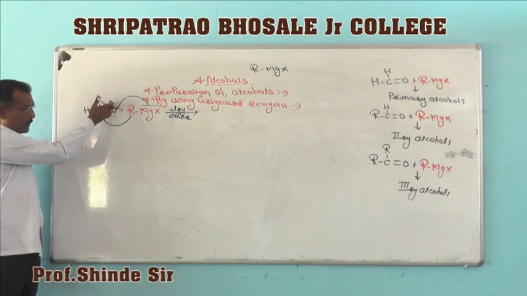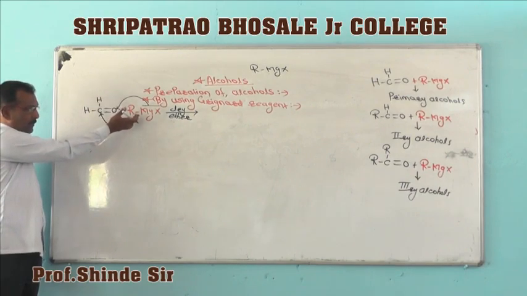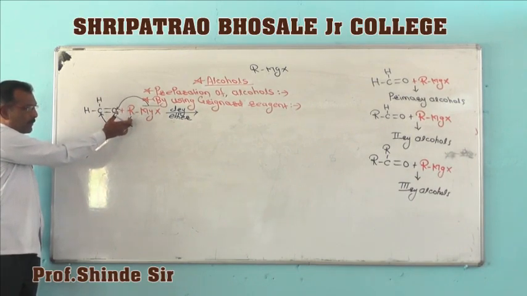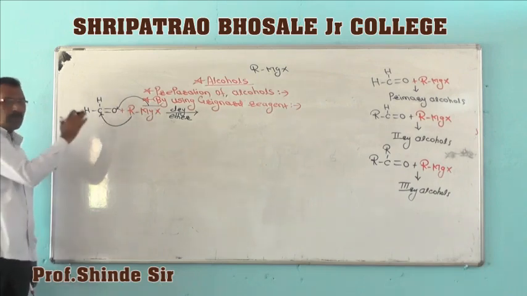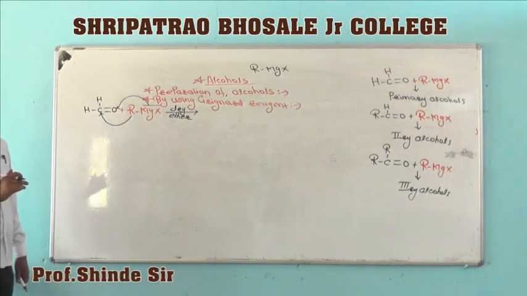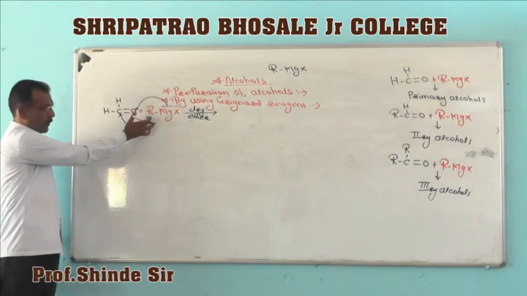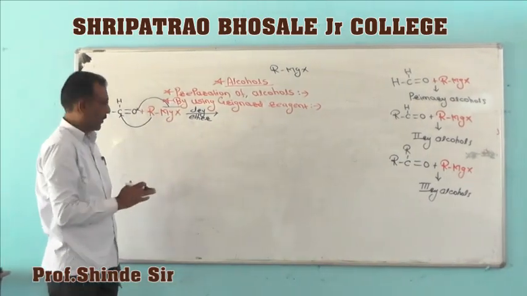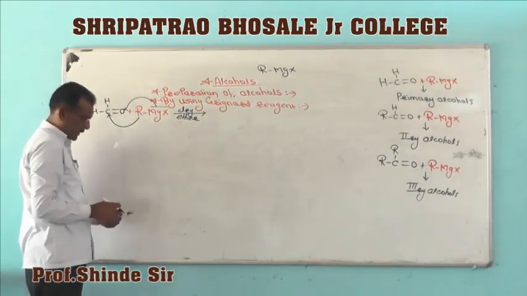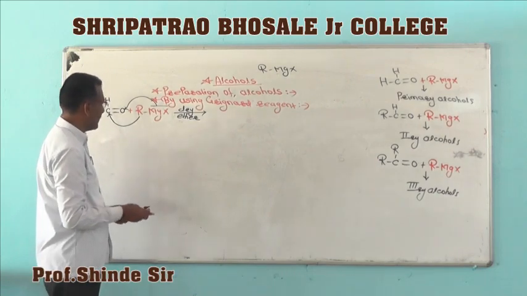From Grignard reagent, the alkyl group is always removed in negative form.